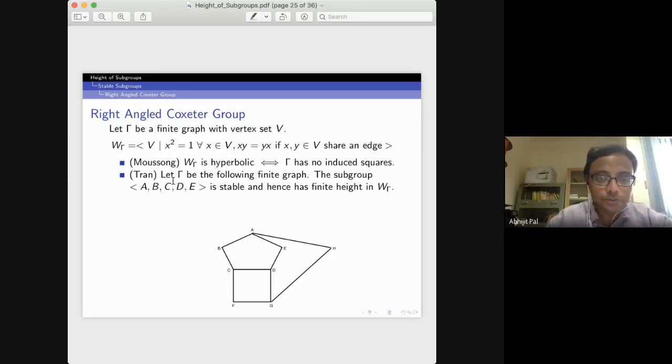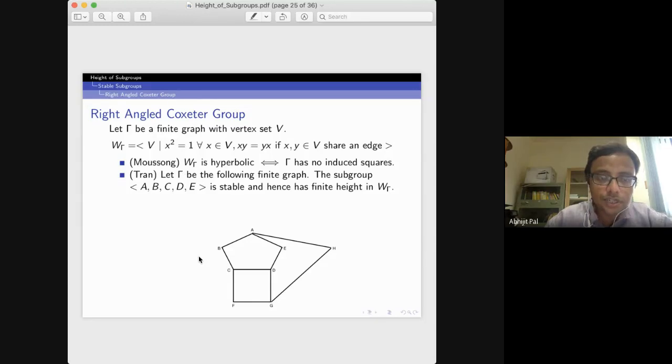Moussong has proved that this Coxeter group is hyperbolic if the finite graph gamma has no induced squares. And Tran has proved the following. Let us take gamma to be the following finite graph, and take the Coxeter group corresponding to this graph.